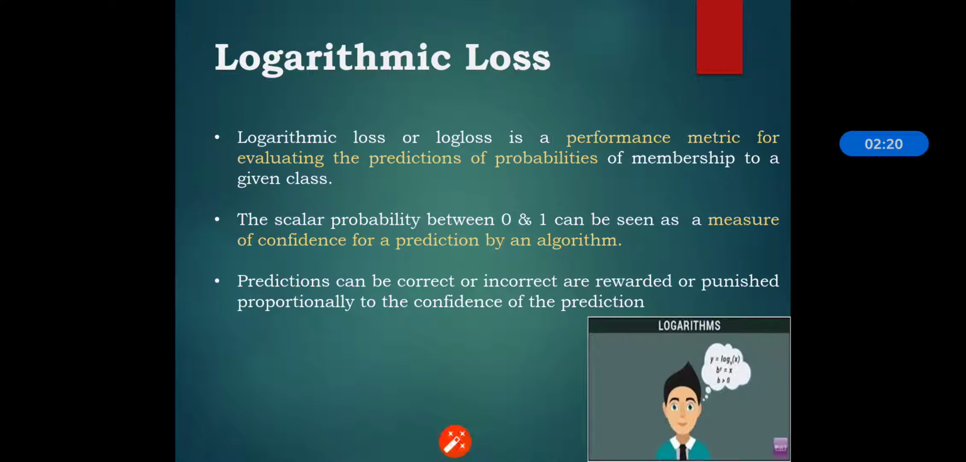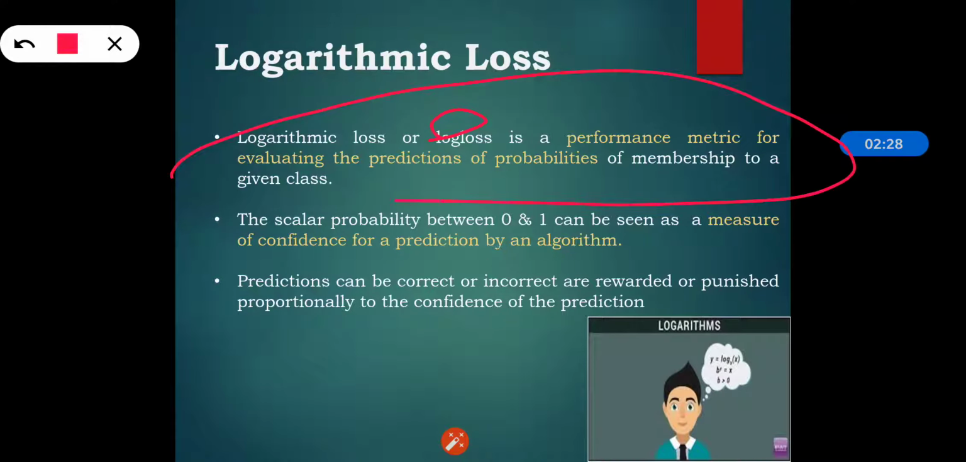Then the second metric is logarithmic loss. Logarithmic loss is also called log loss, and it is a performance metric for evaluating the prediction of probabilities of membership to a given class. The scalar probability is between 0 and 1, and that can be seen as a measure of confidence for prediction by an algorithm. Predictions can be correct or incorrect, and are rewarded or punished proportionally to the confidence of the prediction. So logarithmic loss is basically a metric which is used for evaluation of prediction of probabilities, and it is between 0 and 1.